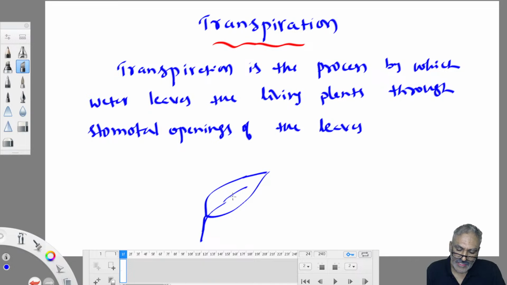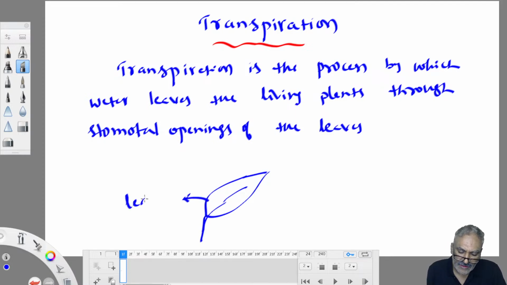But unfortunately all of the cell space inside the plant is filled with water, and there is no space left in the cell space to accommodate carbon dioxide. So where can it get carbon dioxide from? From the atmosphere. To accommodate that atmospheric carbon dioxide in the cell space of the plant, some of the water absorbed by the plant from the ground is expelled back from the plant. The water is expelled from the stomatal openings of the leaves of the plant and straight away diffuses into the atmosphere as a vapor. That loss is taken as transpiration.